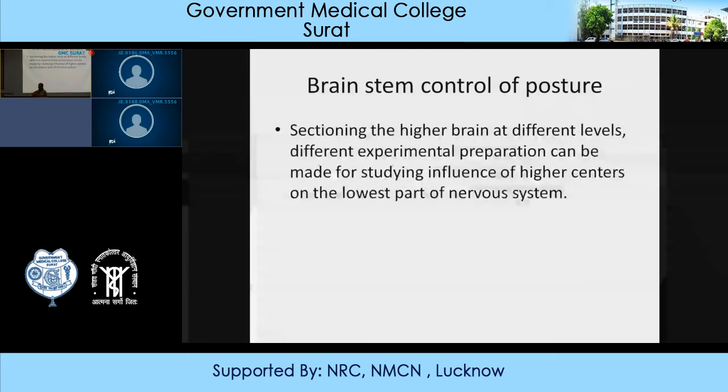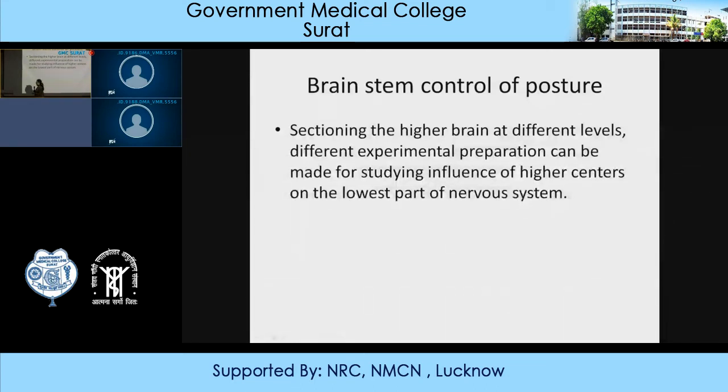Dogs and cats were taken, and lesions, or you can say sections, were made at different levels of the central nervous system, and then the functioning of the lower part of the nervous system was studied, that what is their role in maintenance of posture and equilibrium.